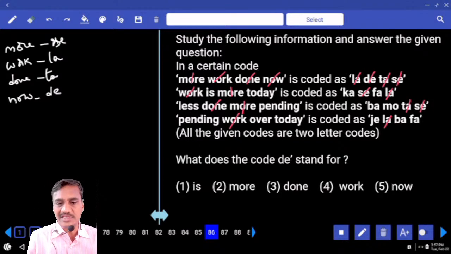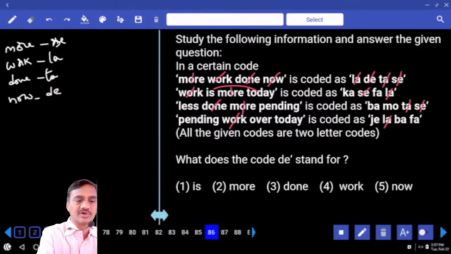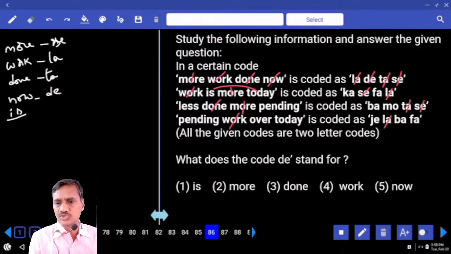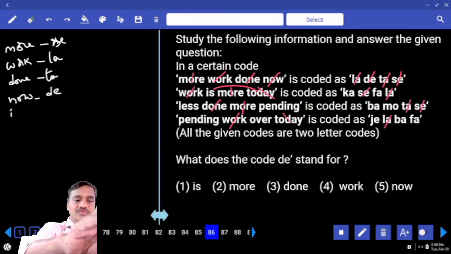Then comparing the second and the third, is and today, no word is common here. Now these two words, is and today, were not repeated in any of the remaining. Now today, where is today here? And 4. Now 2 and 4, if you observe here, tell me what is common here?